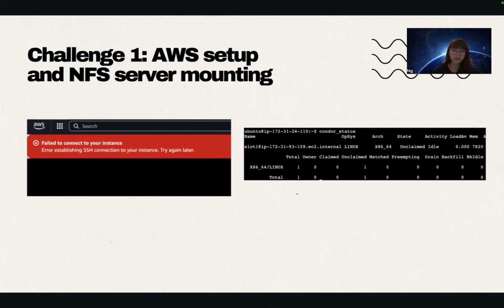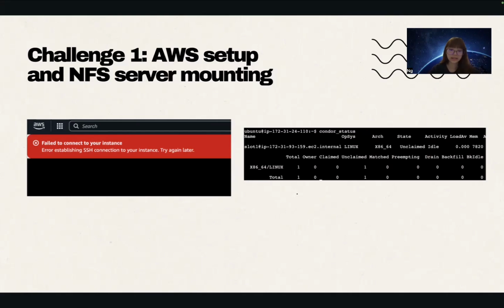But then before continuing, I actually overlooked an important step. I did not verify whether his submission host and execution host were actually mounted or not. By the time I realized, I had already completed the entire setup. So I mounted the NFS server after I completed everything. And then I realized that once I mounted, all the files I previously created were no longer visible, because the mounted NFS directory replaces the original local directory. But luckily, I didn't have to redo everything from memory because I had documented each step. Using this documentation, I was able to redo everything more easily.